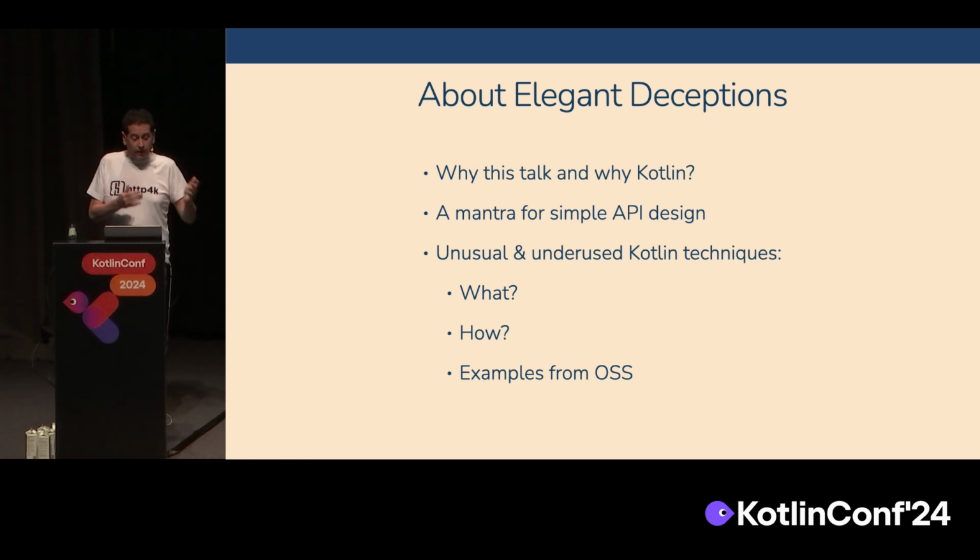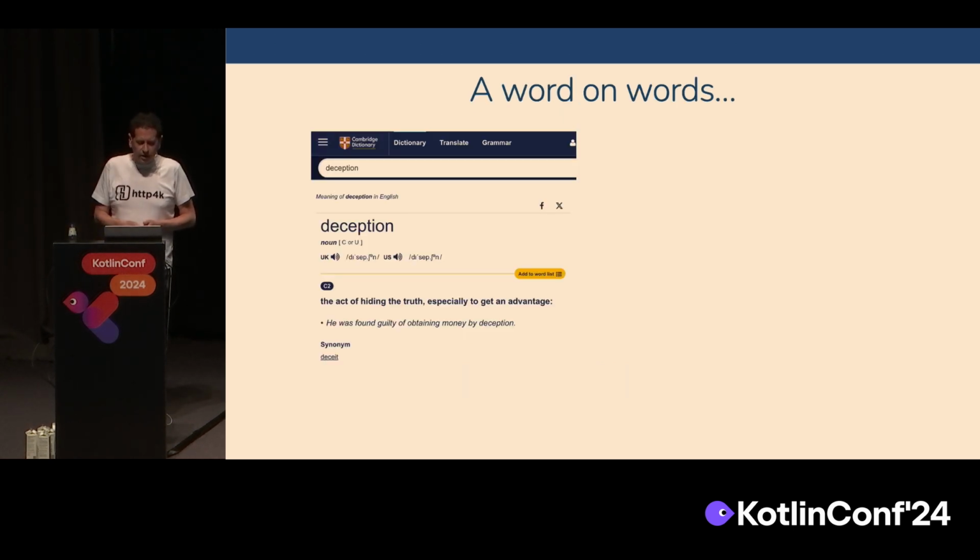So we're going to talk about why Kotlin potentially is good for this, how it's deceiving you, and how it's a good language to lie to your users, as it were. We'll talk a little bit about the mantra for API design that we've come up with collectively over 7 or 8 years, of what things you need to take into account. And the majority of the talk is going to be about how we apply these Kotlin language features. We'll talk about the kind of problem we want to solve, and then how Kotlin can help us solve this problem in an unexpected way, and we'll take a look at some code in the open source world.